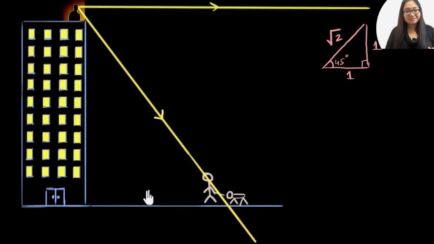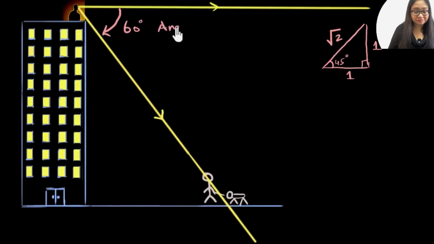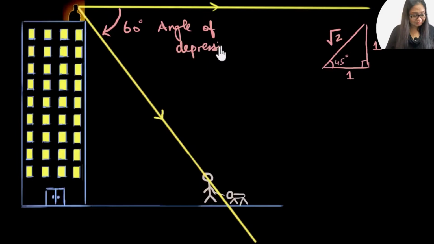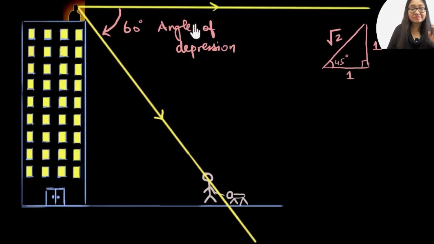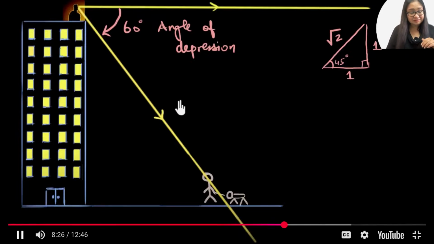He's obviously not pointing the actual laser. He's pointing towards them. And how much did he have to turn his head? That's what we call the angle of depression. So this angle that he had to turn his head is what we call the angle of depression. This angle is given to be 60 degrees over here. That's the other new word that you may want to know, the angle of depression. That's just a short form for saying that from the horizontal, you will have to turn your head 60 degrees downwards to see whichever point you're talking about.